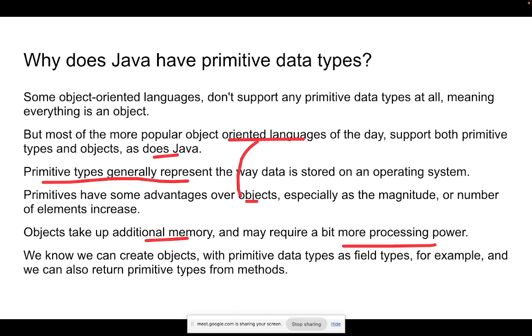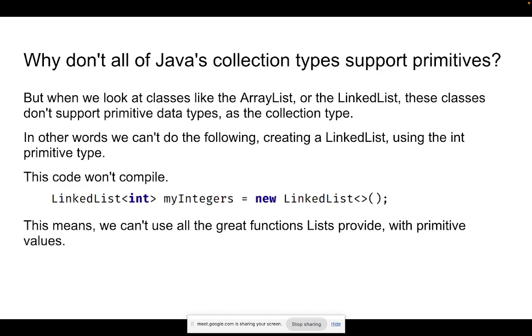Okay, so Java supports primitive data types, that we have seen already, but not in all cases. It doesn't support them in the case of Java collections.